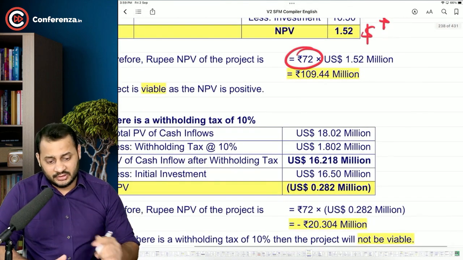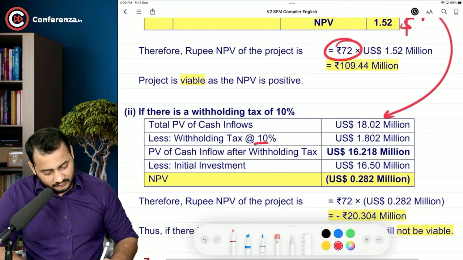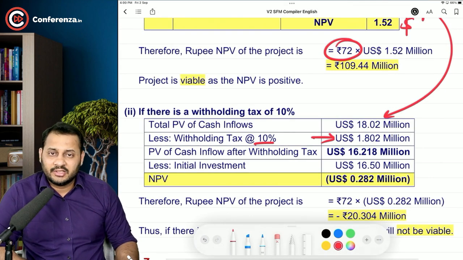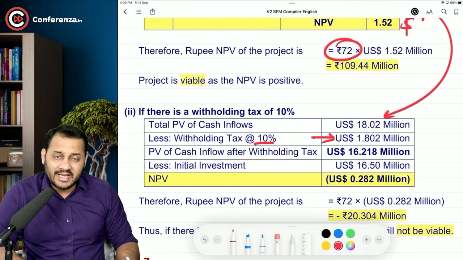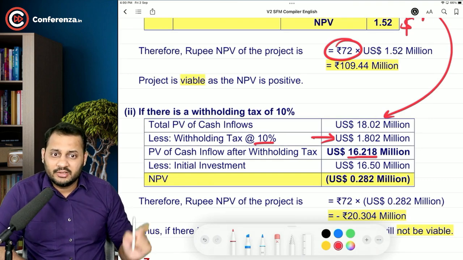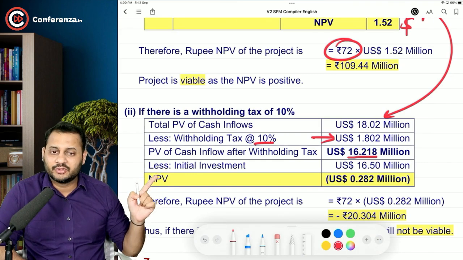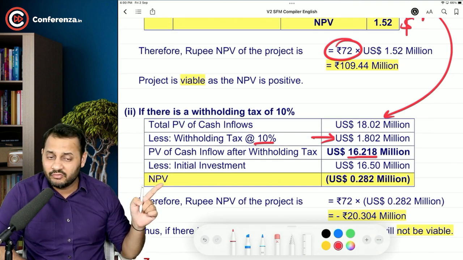Have a look. This is 18.02. Till this point, the cash flows are same. And 10% will be deducted as TDS, tax deducted at source. The balance has to be carried to the India, 16.218. Initial investment was same, 16.50. NPV has reduced to negative.